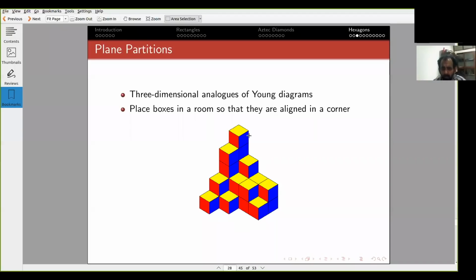So in other words, you stack boxes such that the heights at each position decrease weakly as you go along either of the axes in any row or column. So these are decreasing, these are decreasing, these are decreasing, and these are decreasing. Okay, and you have a finite number of boxes.